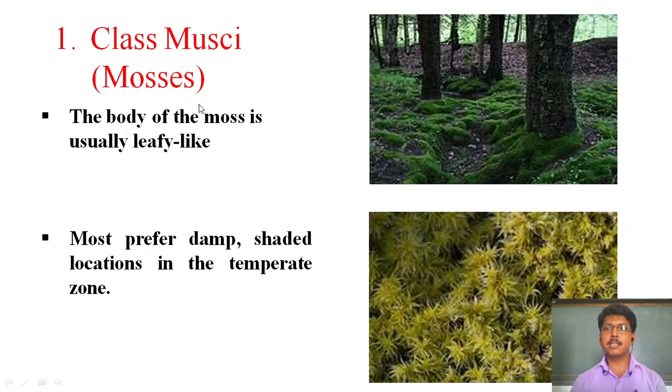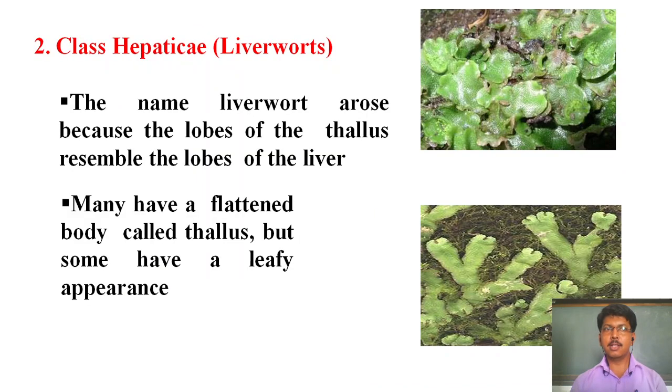The first class is Musci, simply called the mosses. The body of the moss is usually a leafy structure, as you can see here. They grow in damp conditions, shady locations or moist conditions. The second class is Hepaticae, the liverworts. Why are they called liverworts? They look like the liver organ, and that's why they are called liverworts.